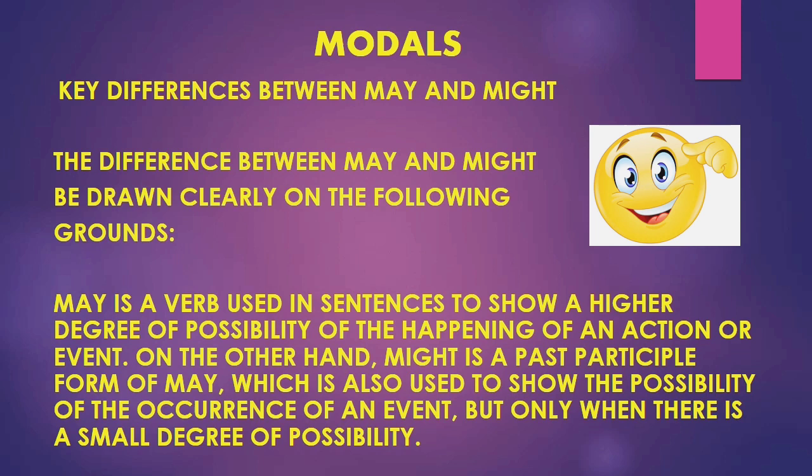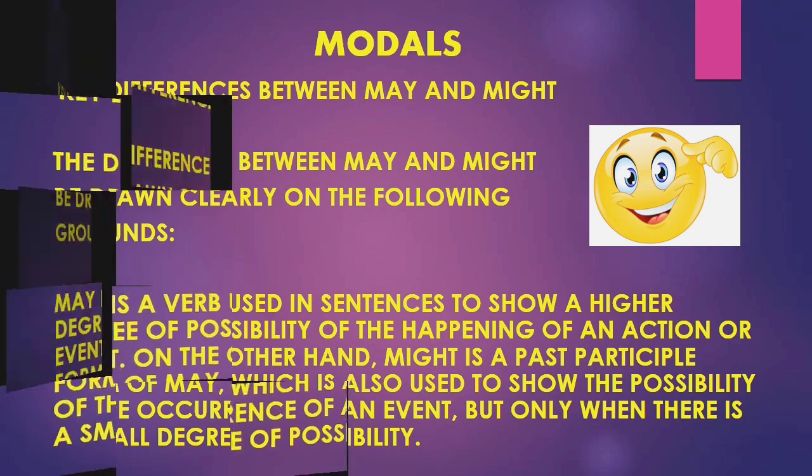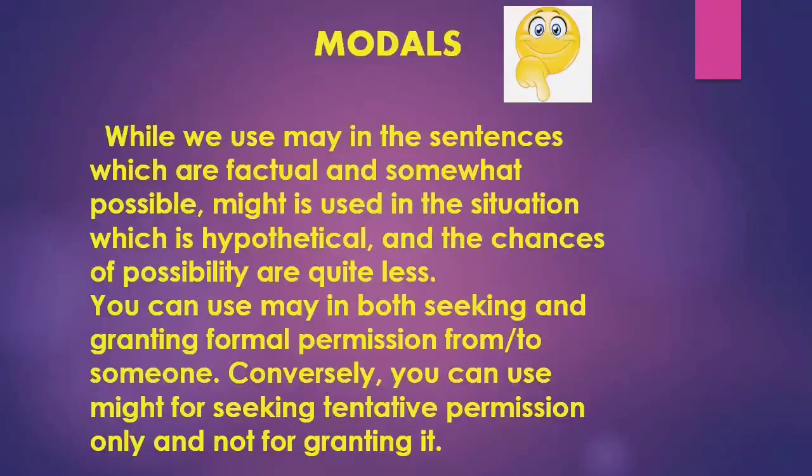May always shows the stronger possibility as compared to might. While we use may in sentences which are factual and somewhat possible, might is used in situations which are hypothetical and the chances of possibility are quite less. So we have to be very, very clear while using may and might in sentences.